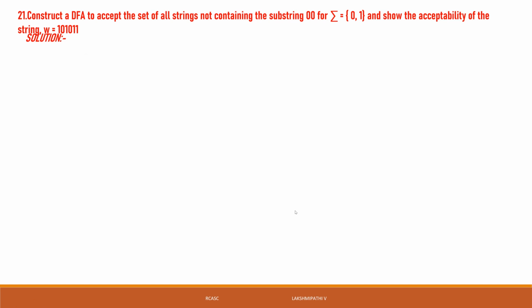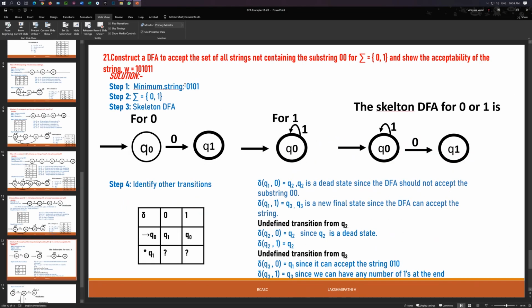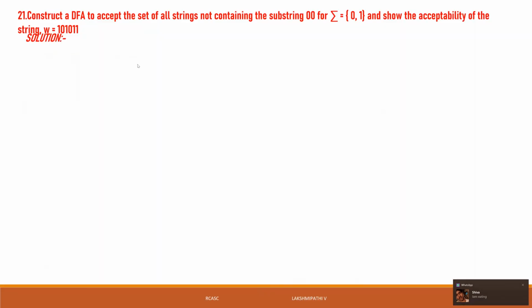So the minimum string is 0 comma 1. Then step 2: sigma is equal to 0 comma 1.